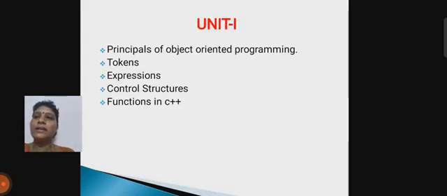So we have to write our program in a high level language. Then our program has to be converted into assembly language or low level language code. So today we are discussing programming in C++. First, we have to understand the principles of object oriented programming.